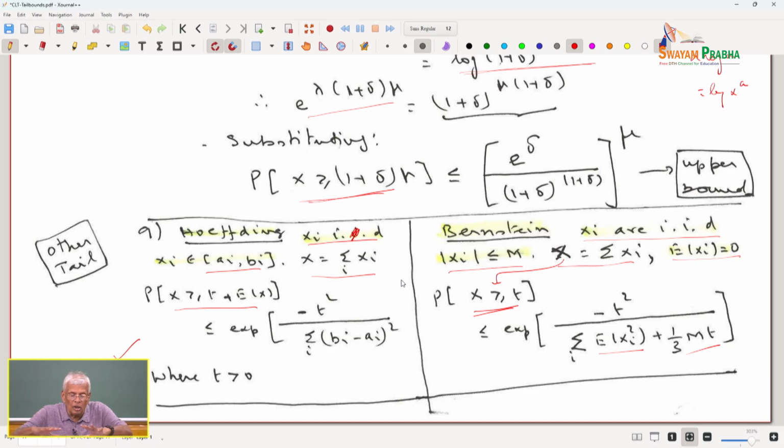So, the whole discussion at the second level of the concentration tail inequalities is motivated by examining the relation with central limit theorem and our inability to use the central limit theorem to compute the tail probabilities because of slow convergence.